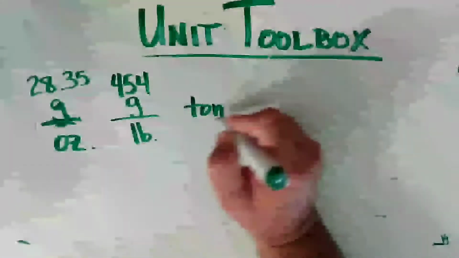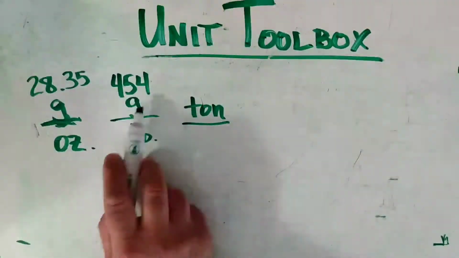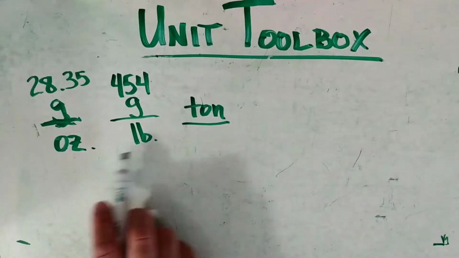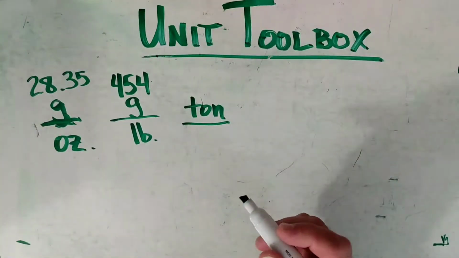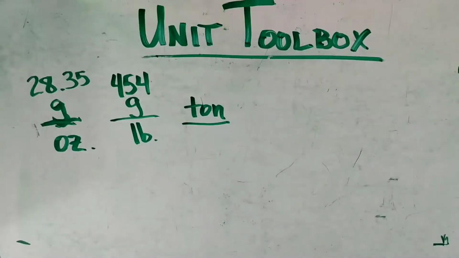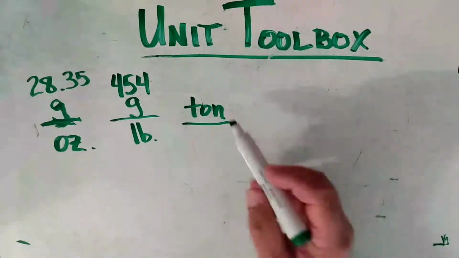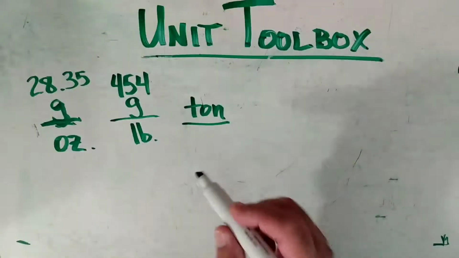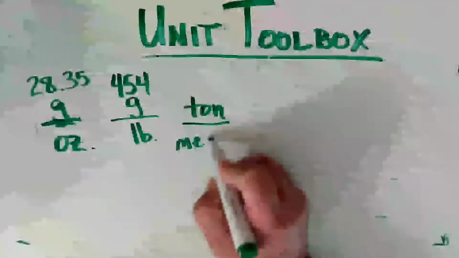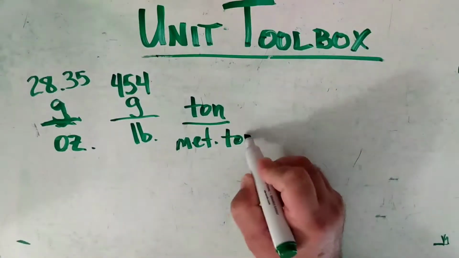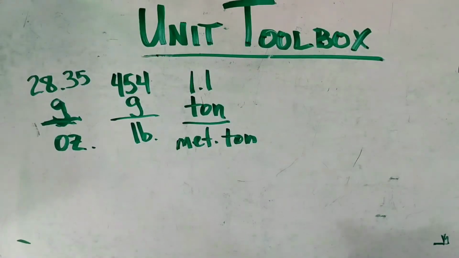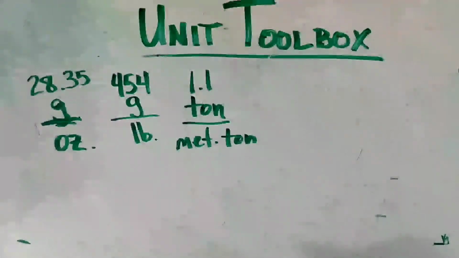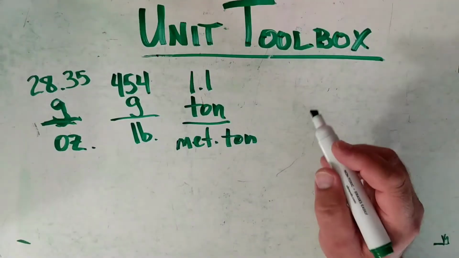Now a ton. And notice the grams are metric. The ounce and pound, though, are part of the English system. Oops, not a metric ton. Oh yeah, a ton. And remember, this is like a small Volkswagen Beetle to a metric ton. Now, a metric ton is larger, and so it's 1.1. So it's 1/10 larger. All right. Now, the next few are going to be very, very interesting.